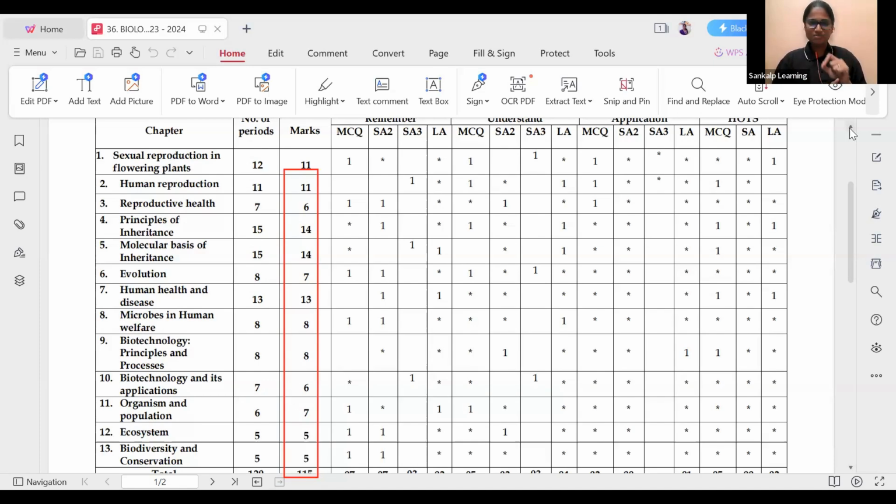Reproductive health 6 marks. Principle of inheritance 14 marks. Then molecular basis of inheritance 14 marks. Evolution 7 marks. Then human health and diseases 13. Microbes in human welfare 8 marks. Biotechnology 8. Biotechnology and its application 6. Organism and population 7. Ecosystem 5. Biodiversity and conservation 5. Okay, just scribble down the points, just scribble down the important chapters and their marks.